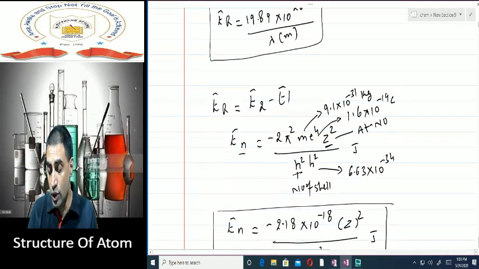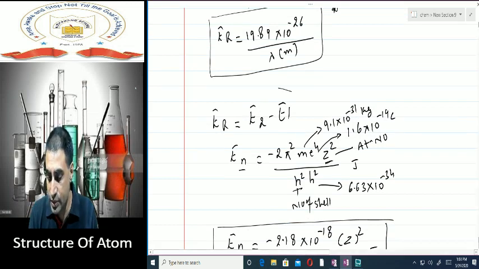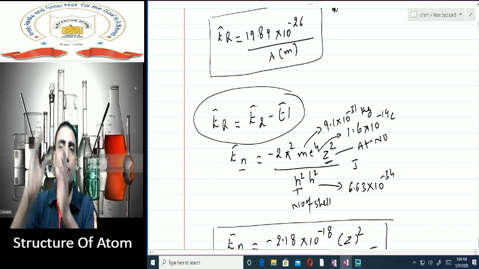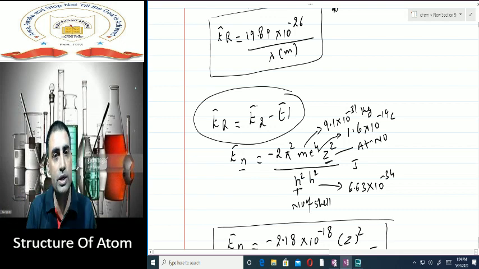Now again we'll move on to our previous concept, that the energy of electromagnetic wave which is given out is equal to E2 minus E1, that is energy of higher energy level minus energy of lower energy level. Let us use this concept.